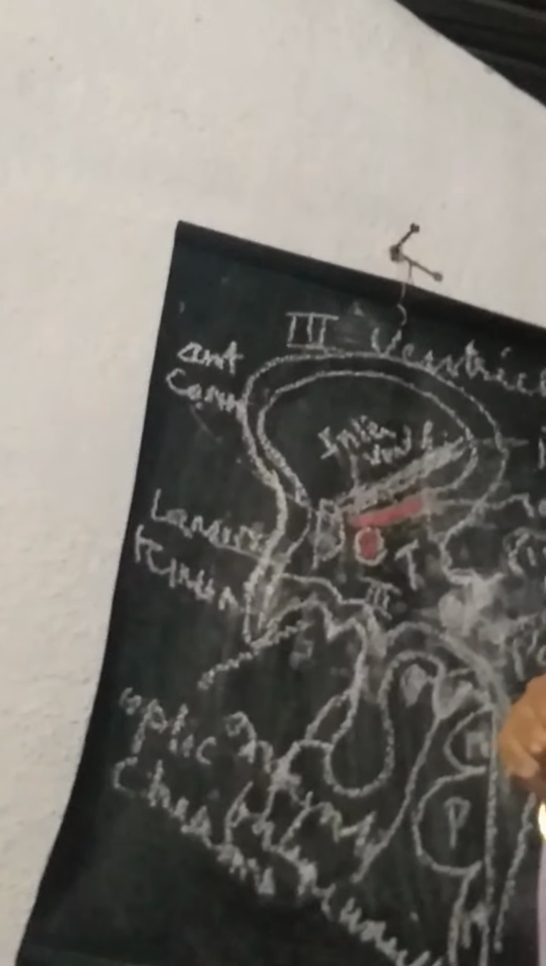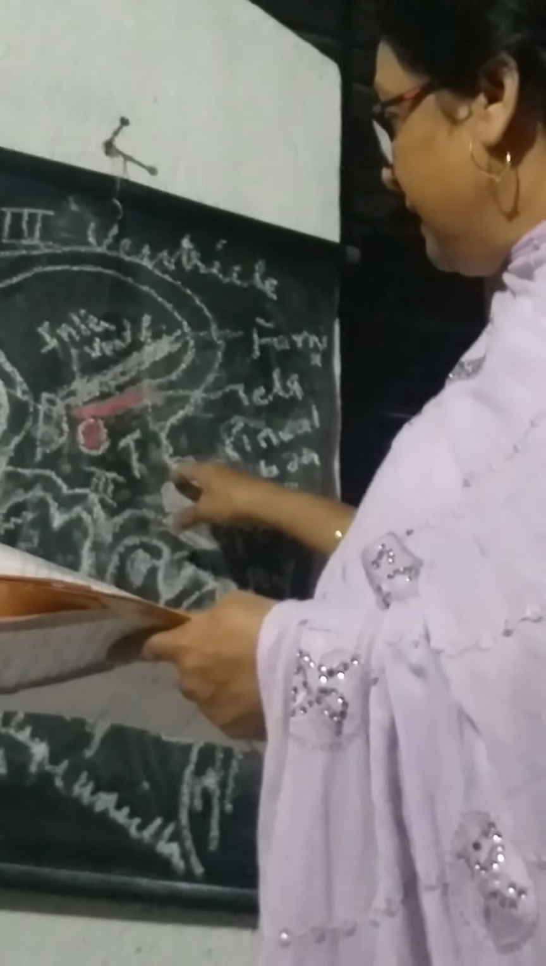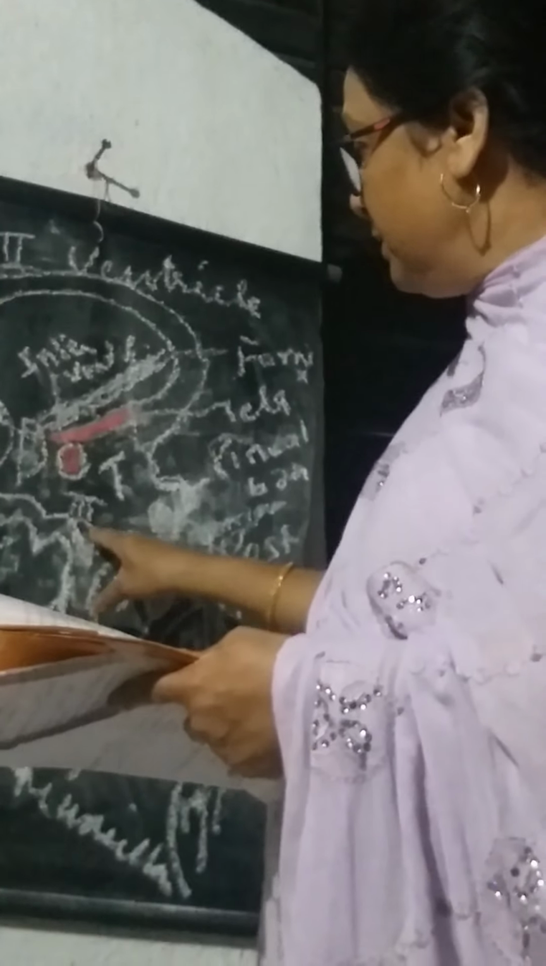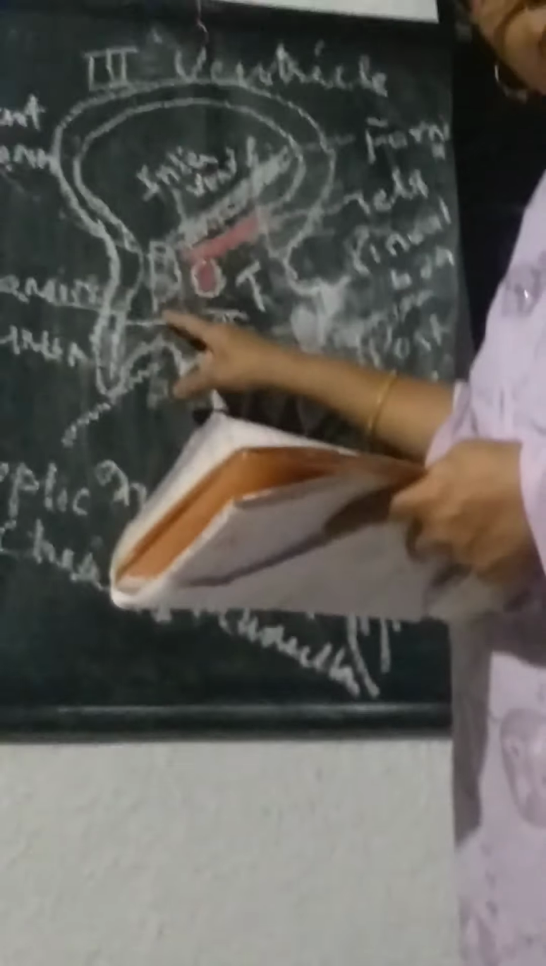The recesses of the third ventricle are nothing but extensions of the cavity of the third ventricle, in the pineal area, in the optic area, and in the infundibular area. The area above the pineal body is called the suprapineal recess. The area at the level of the pineal body is the pineal recess. Then at the level of the optic chiasma, it is the optic recess. Above the infundibulum is the infundibular recess. So these are the recesses.